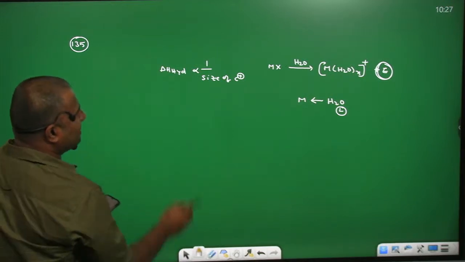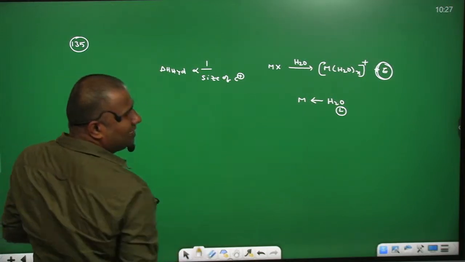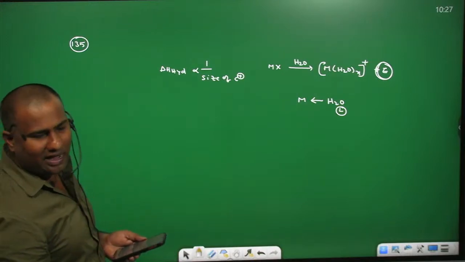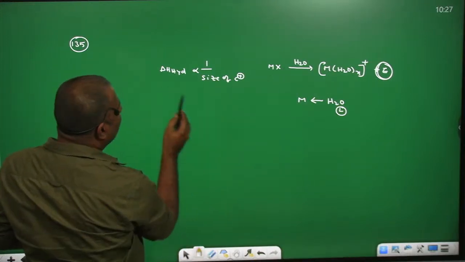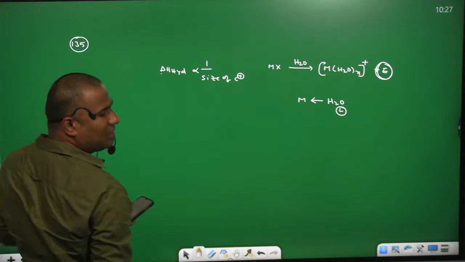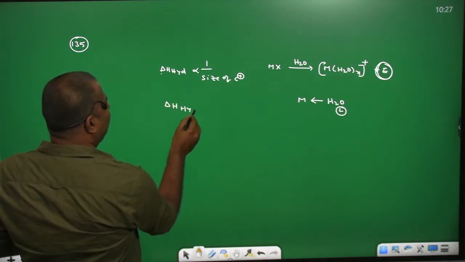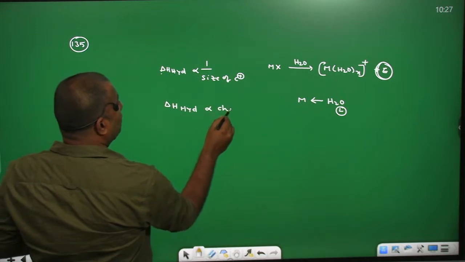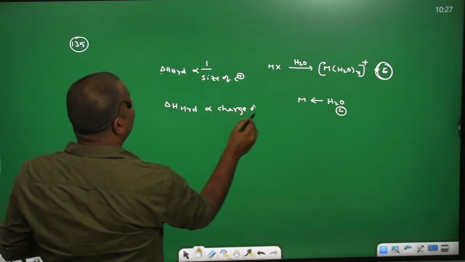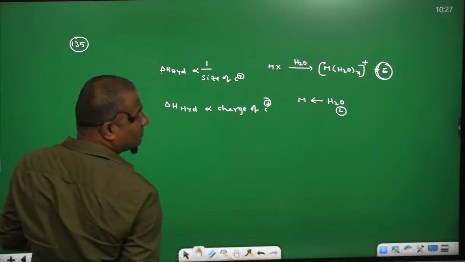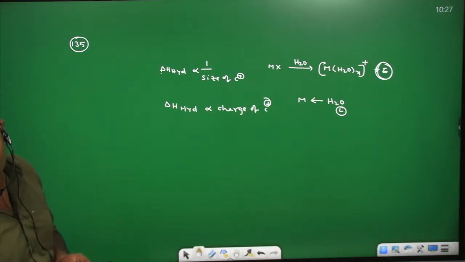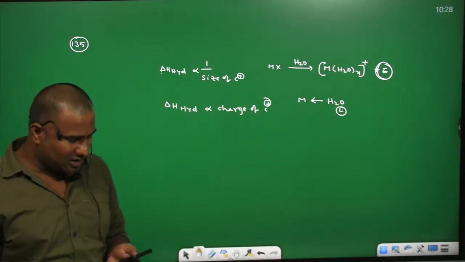So that is the reason the dative bond formation is inversely proportional to the size of the cation, that means metal ion. So enthalpy of hydration is inversely proportional to the size of the cation. And another thing, enthalpy of hydration is directly proportional to the charge of a given cation, meaning the metal ion. The more charge there is, that much more efficient it is. The ions you have